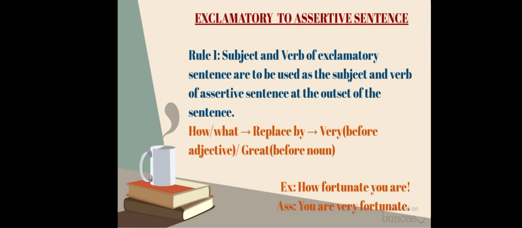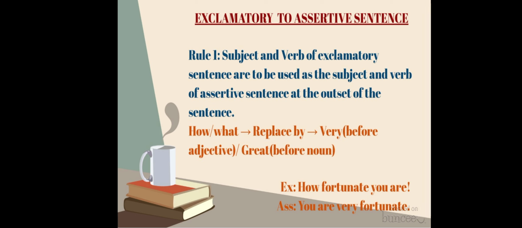So here, rule number 1: the subject and verb of the exclamatory sentence are to be used as the subject and verb of the assertive sentence at the outset of the sentence. Students, first, we all know the sentence structure of an exclamatory sentence. When we are changing an exclamatory sentence into assertive, we have to change the sentence structure.